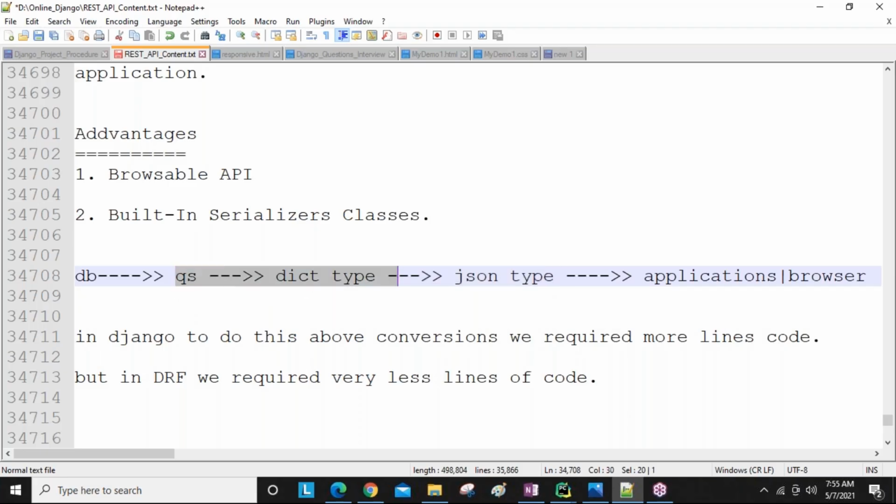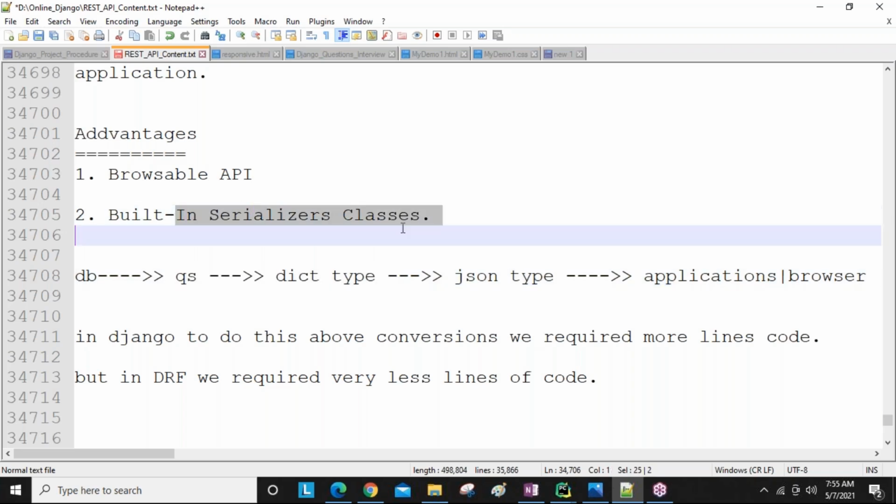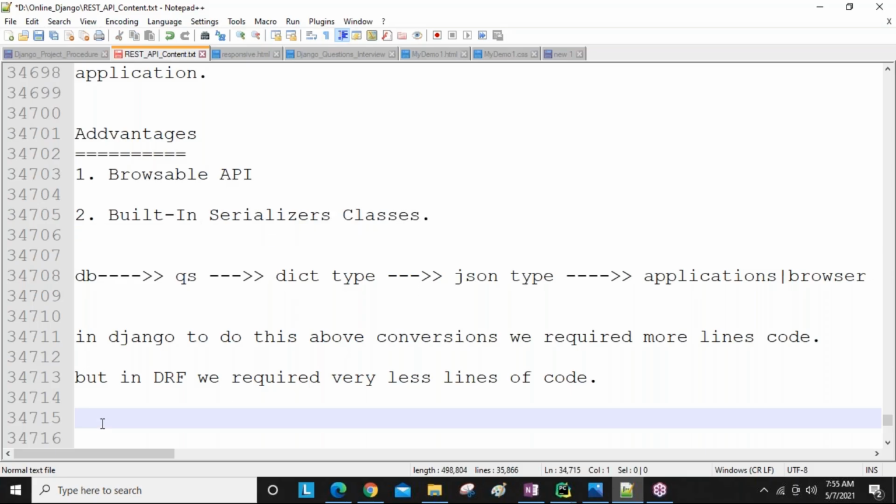Like that, simply one type to another type is called serialization. To write this serialization code, Django REST framework provides some built-in serializer classes, ready-made classes. We just use those classes in our programming, and then automatically you get the benefits of a lot of time saving and a lot of lines of code saved. Later we will discuss much more.